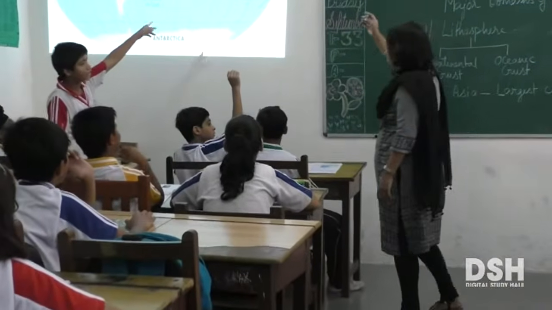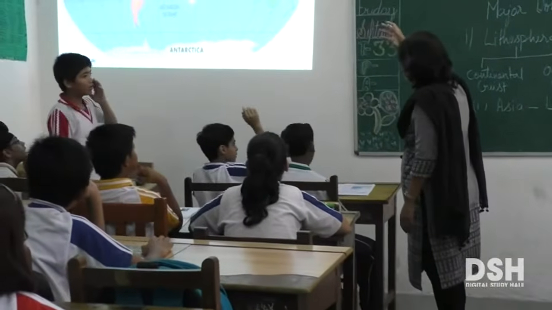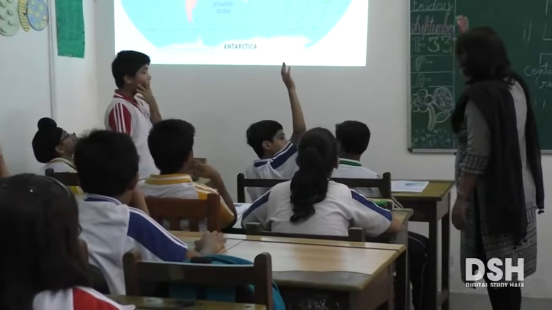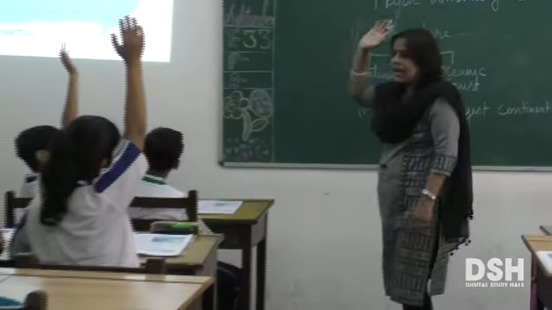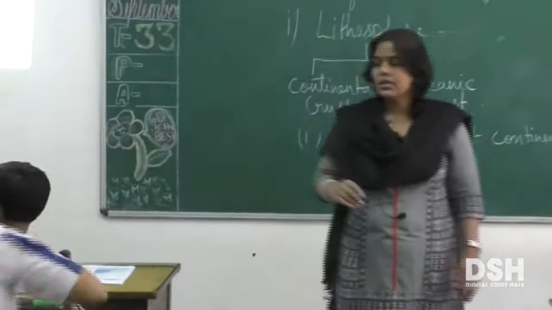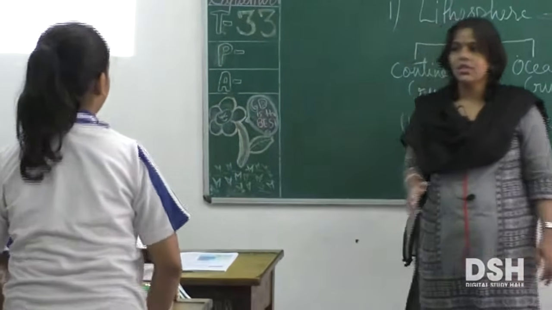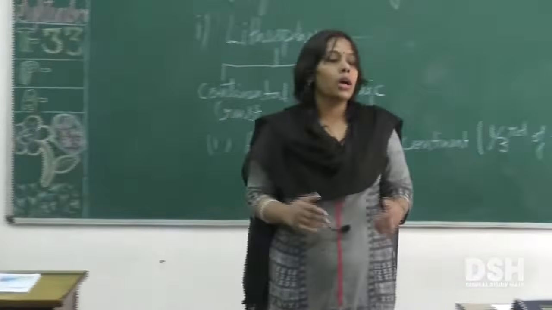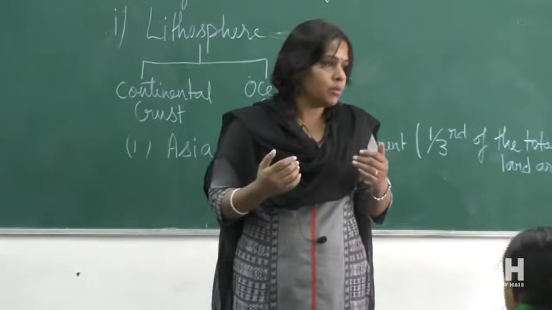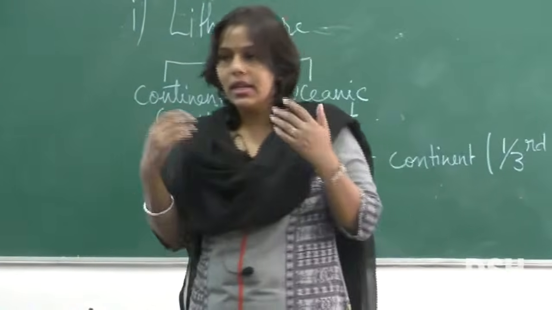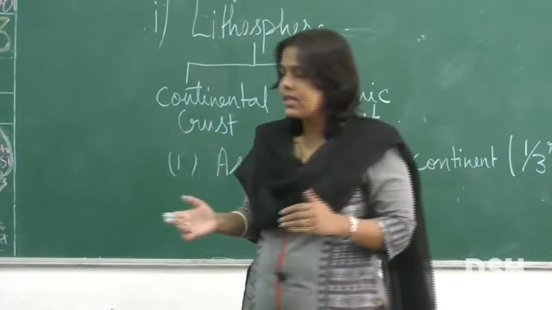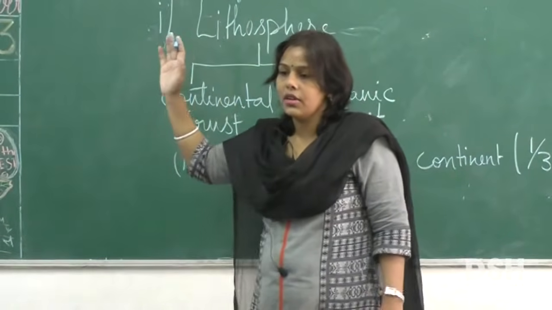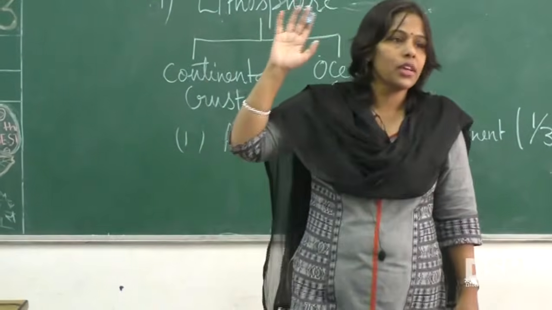Okay, yes, only some islands. But basically the entire land mass is in the northern hemisphere, and it's in the eastern hemisphere. So if you take it in terms of north and south, it is in the northern hemisphere, and if you take it in terms of east and west, then it is in the eastern hemisphere. So this is the location of Asia.